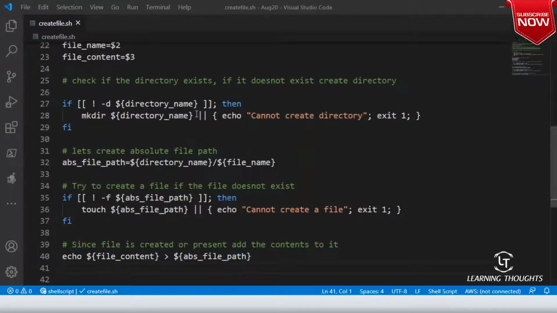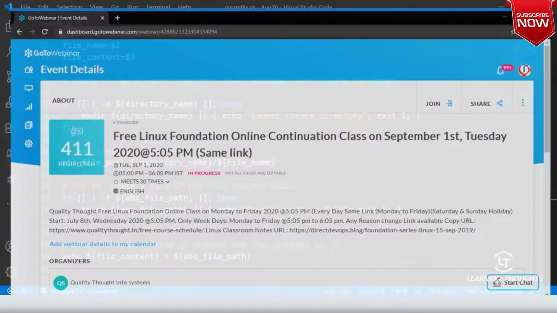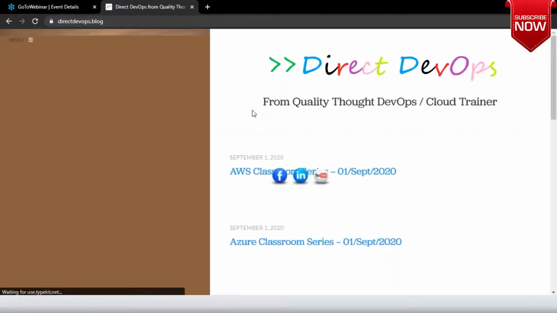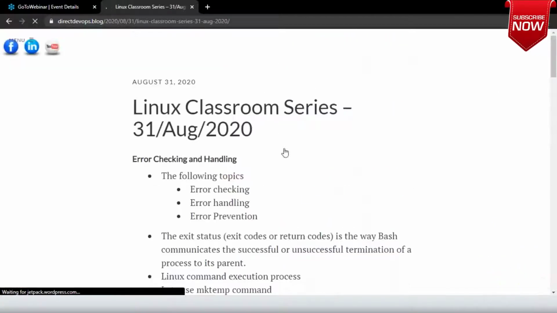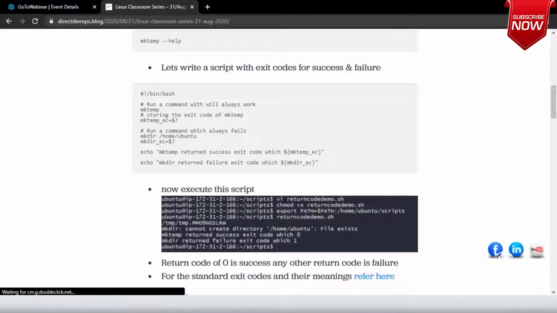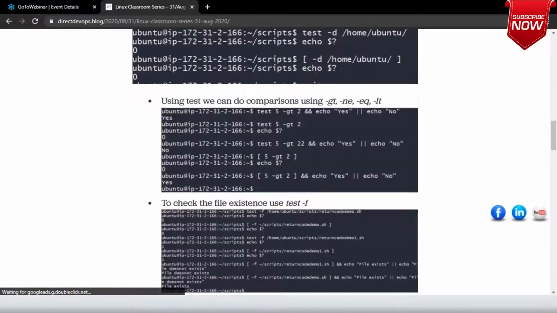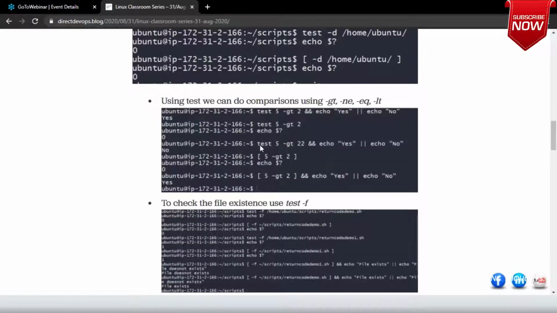Because, I am not sure whether you have followed yesterday's notes or not, sir. Venkatesh, I'm thoroughly disappointed by the question you have asked, but others might also have this question. So if you have gone through yesterday's notes, what is it that we have done? Test 5 greater than 22. If 5 is greater than 22, then yes will print.